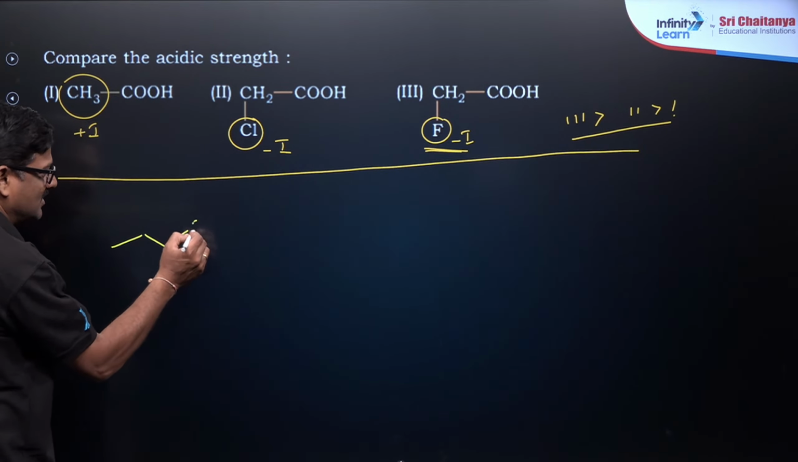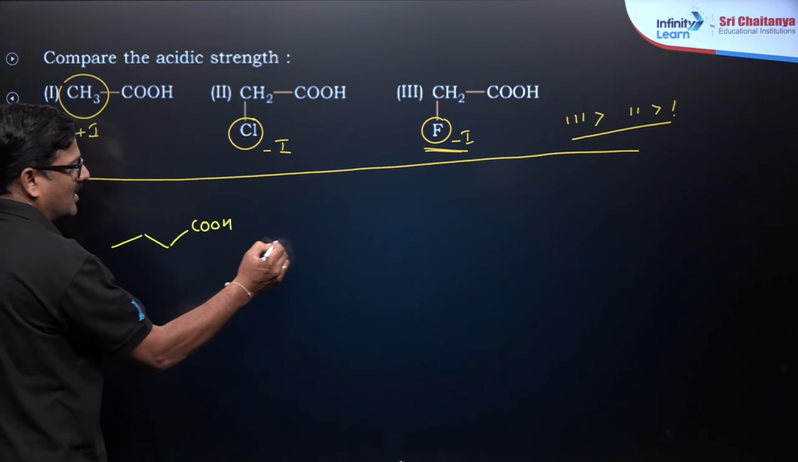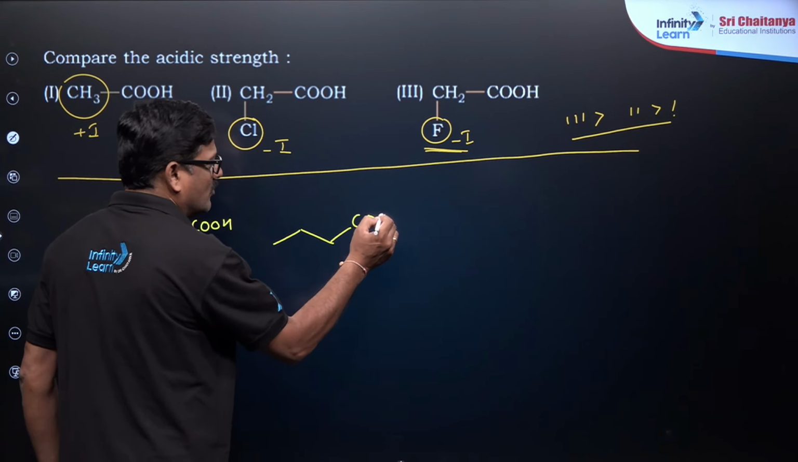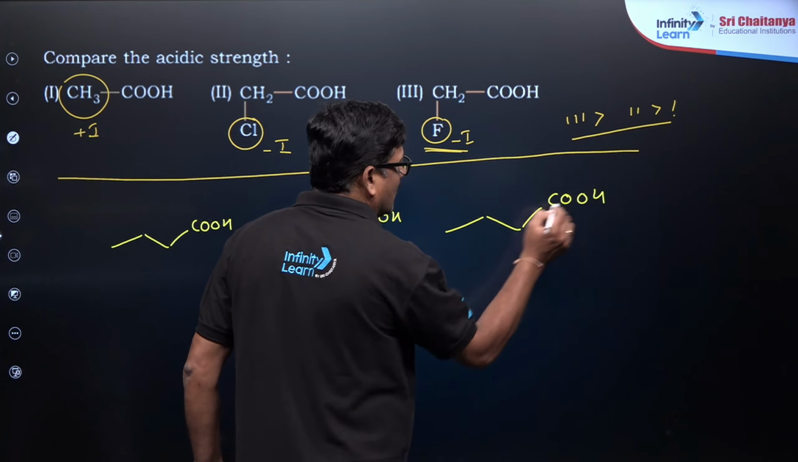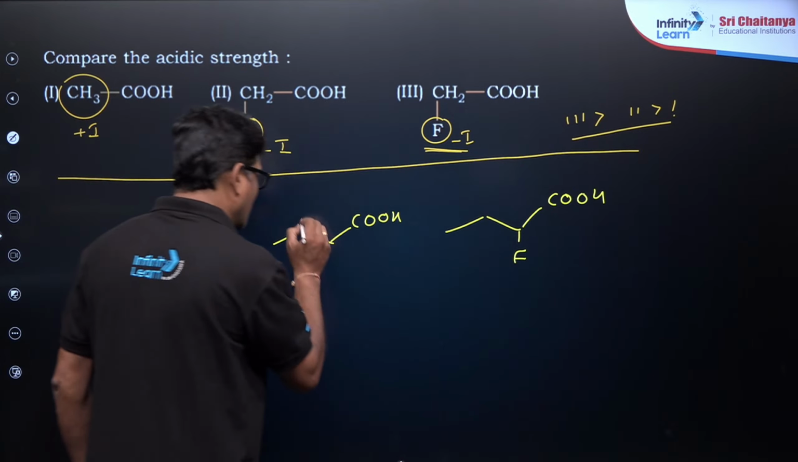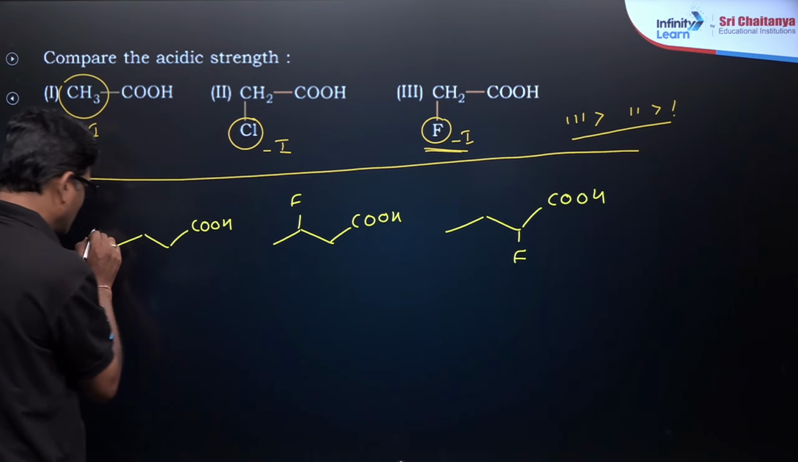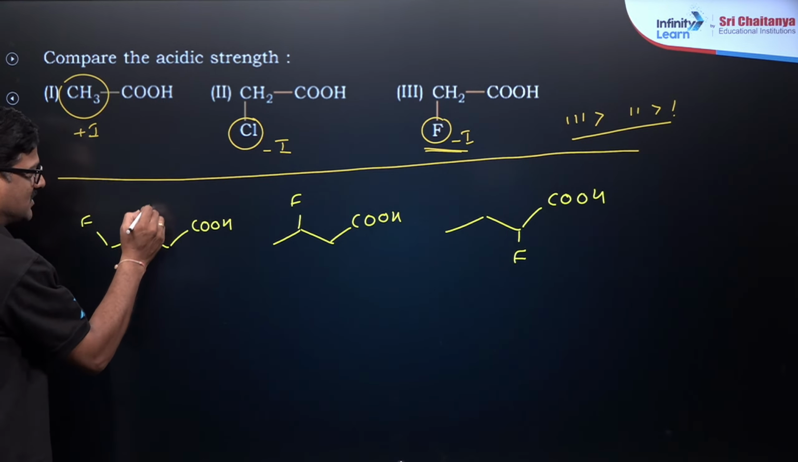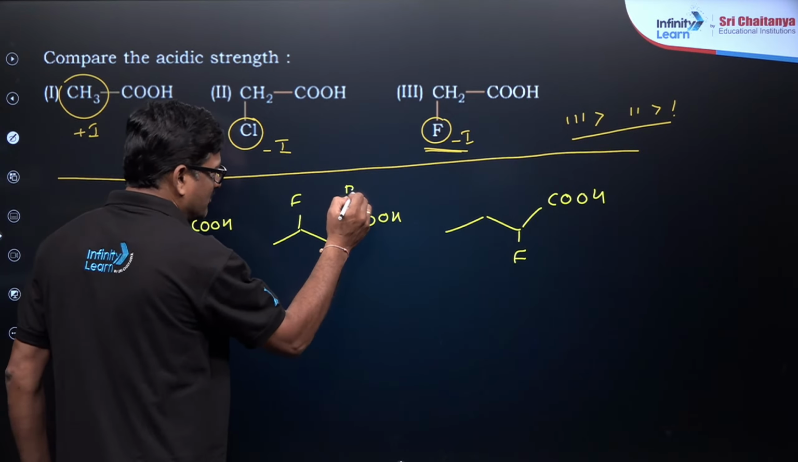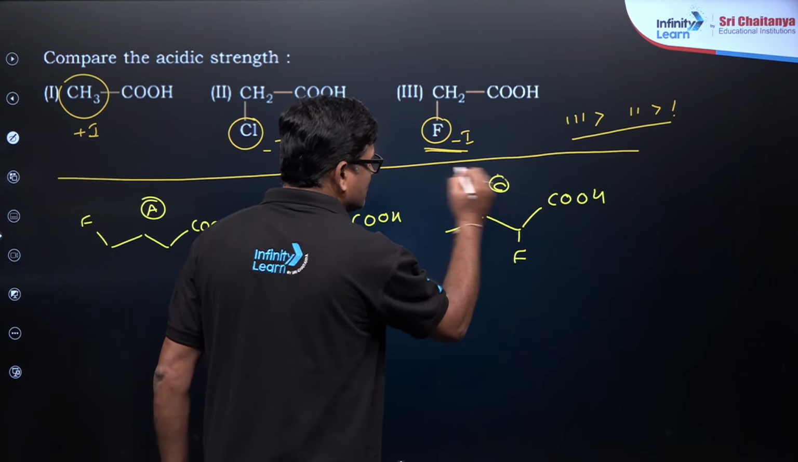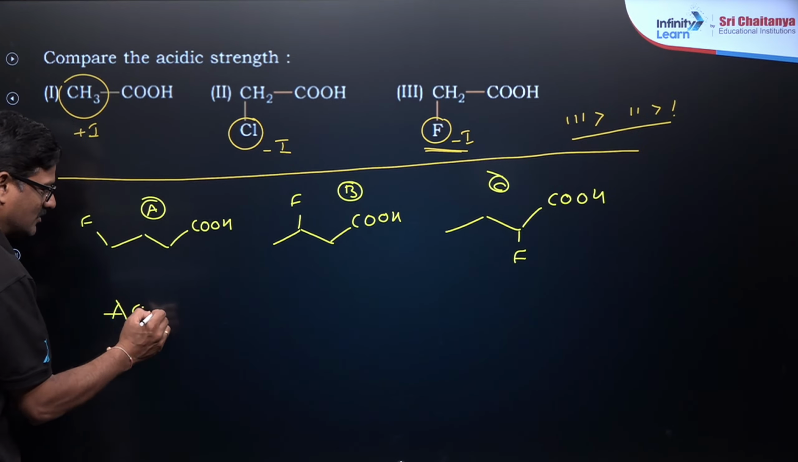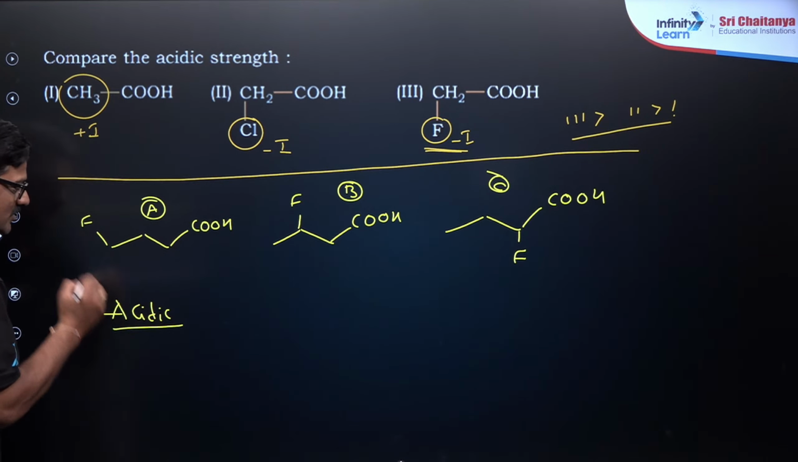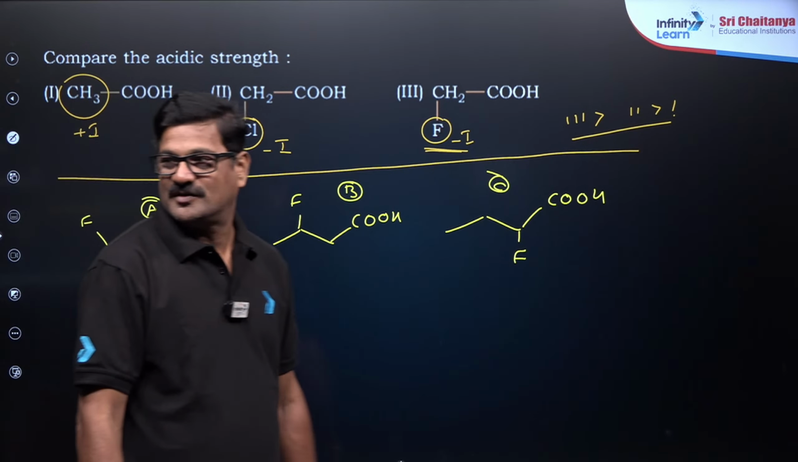Okay, one more question. This is COOH, this is COOH, and this is COOH, with fluorine in each. This is A, this is B, and this is C. I want to ask you the acidic strength. Who is going to give this answer?